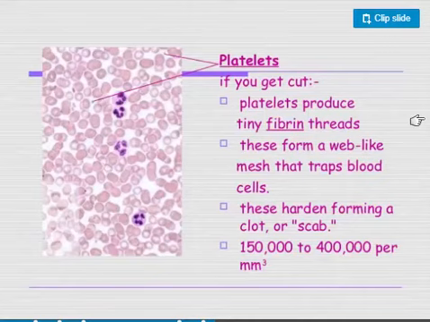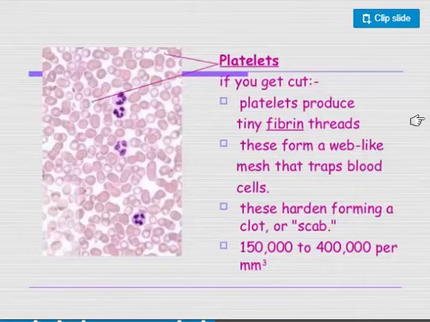One of the factors converts prothrombin, which is a plasma protein, into thrombin. Thrombin in turn is going to convert fibrinogen into fibrin. So each one of the factors that are present in the platelets is going to transform another one until a whole network is formed and a mesh is formed to close the bleeding vessel.